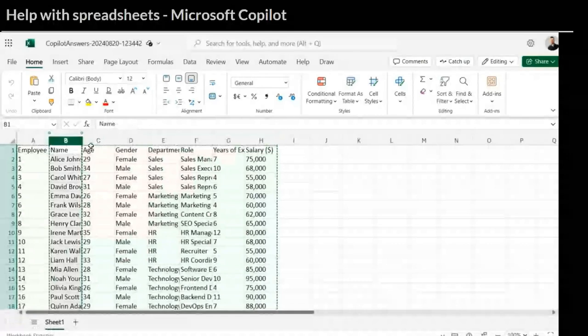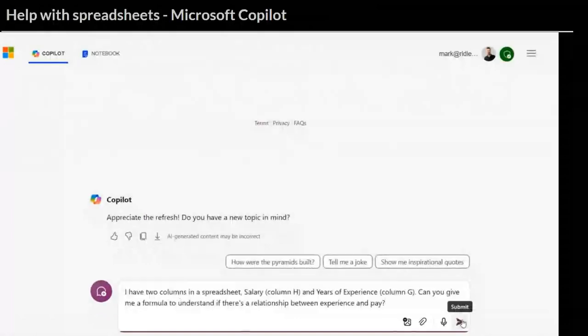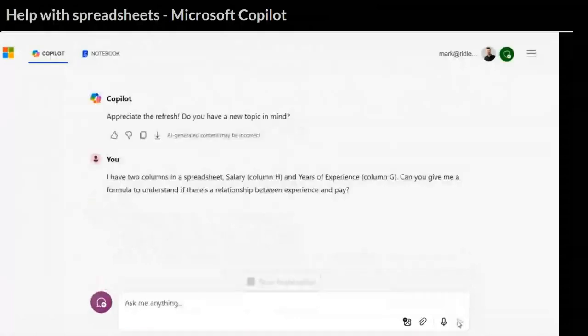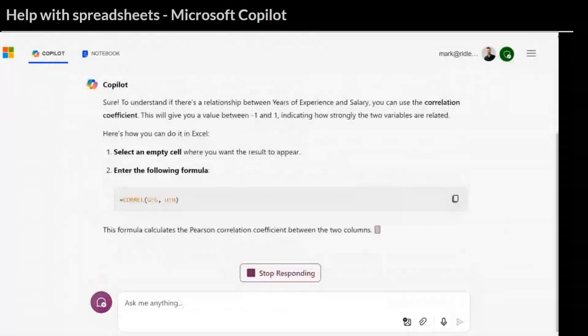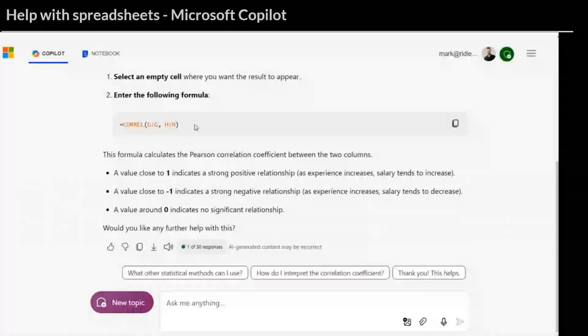I also wanted to talk a little bit about how this works alongside your employees, your team, as effectively a Copilot. This is Microsoft Copilot, but it can work to help train your team, to help people get more effective. I use this kind of thing all of the time when I don't fully understand the tool that I'm working with. So what I've done here is I've taken that same data that we were working with, in this case in Excel, and I want to run a correlation.